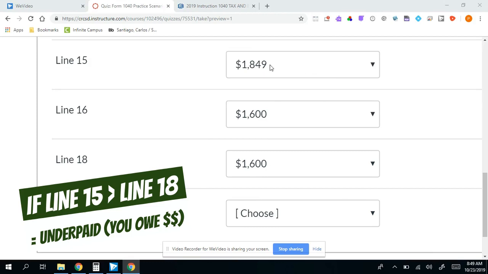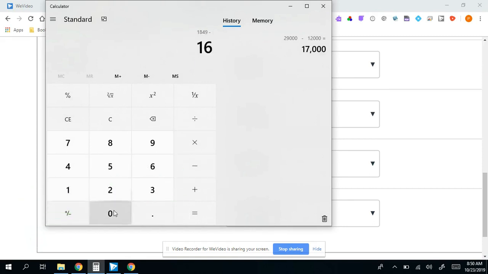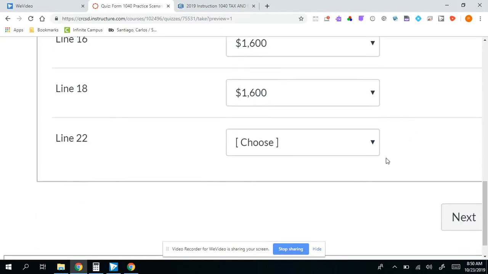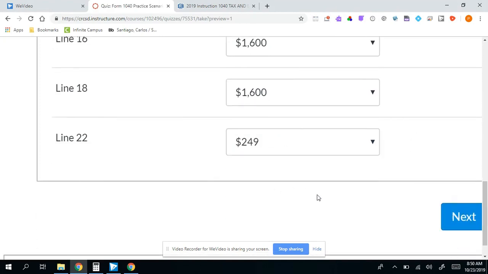So the difference between line 15 and 18 is how much Bob's going to have to write a check for to the IRS. So I'm going to go 1,849 minus 1,600. So I'm taking what he should pay versus what he did pay. And I'm seeing that Bob's going to have to write a check for $249 because he was actually undertaxed over the course of the year. So he owes money to the IRS.